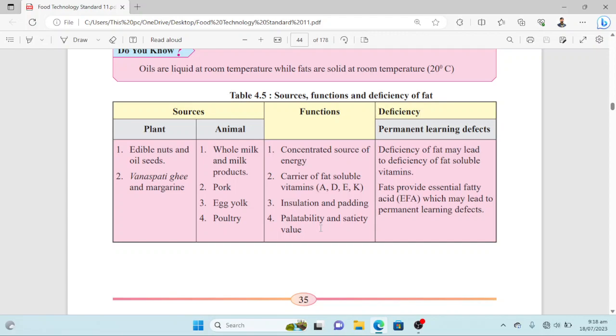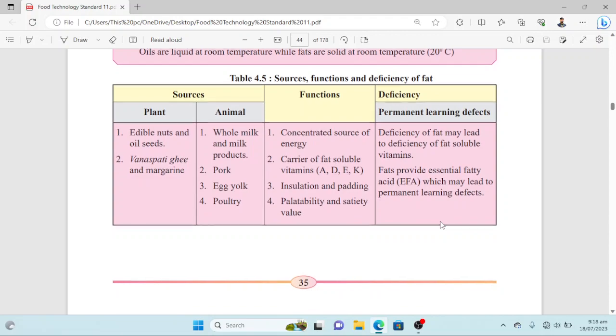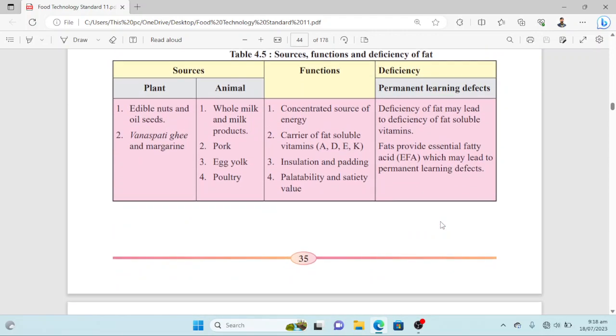Fats provide essential fatty acids, EFA, which may lead to permanent learning defects. This is relevant to our nervous system because most of our brain portion is made up of fat cells. So that's the reason why we need fats to maintain our nervous system, brain system, and other nervous systems. So EFAs are very important in that regard. To overcome those learning defects, we need fats. So this is about sources, function, and deficiency of fats.